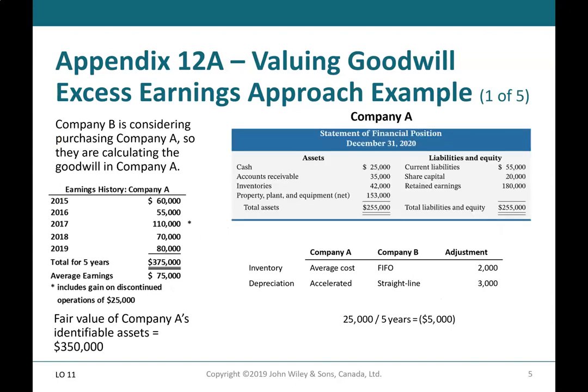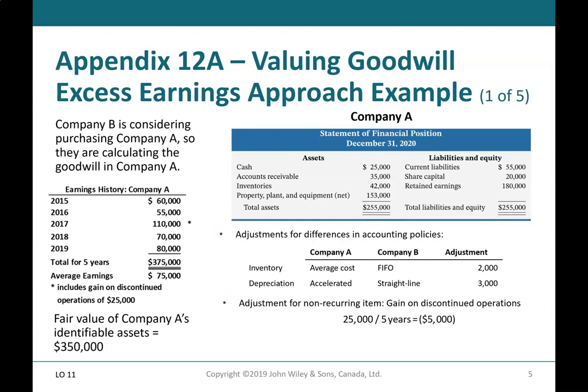Appendix 12A, Valuing Goodwill, Excess Earnings Approach Example. Company B is considering purchasing Company A, so they are calculating the goodwill in Company A. The earnings history for Company A from 2015 to 2019 totals $375,000, and the average earnings is about $75,000. In 2017, there was a gain on discontinued operations of $25,000 as well. The fair value of Company A's identifiable assets is $350,000.